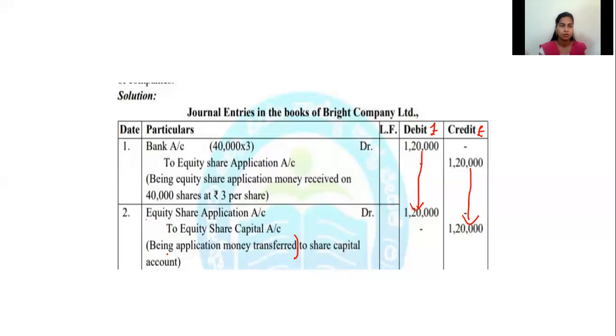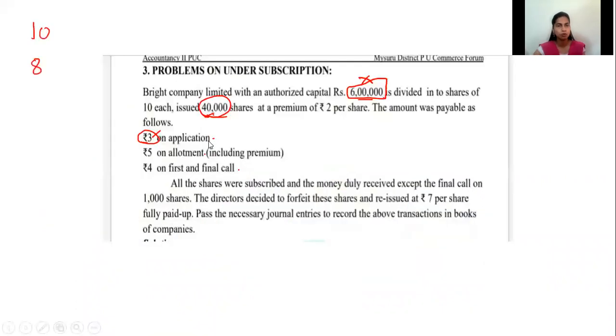So what did I do? The first 2 normal entries I have passed: Bank account debtor to equity share application, and equity share application to equity share capital. Remember this. The amount is 40,000 into 3. You have to focus on only this amount. Just ignore the other one.